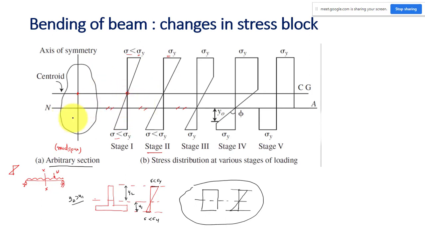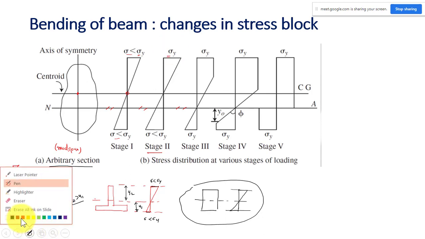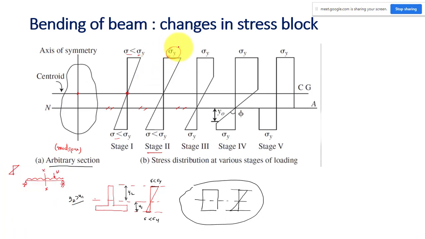So I keep on increasing my load intensity. What will happen is that at some point of time, the top fiber stress reaches the yield stress, because this distance is more. Let us say it is y2 and this is y1. This drawing is not to scale, so y2 is more than y1.